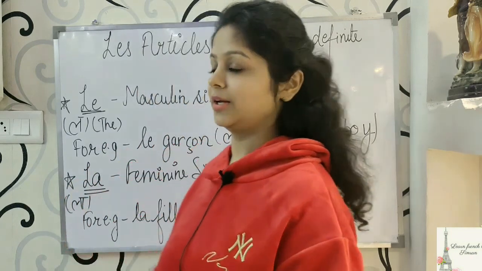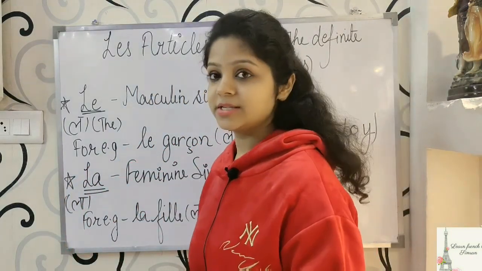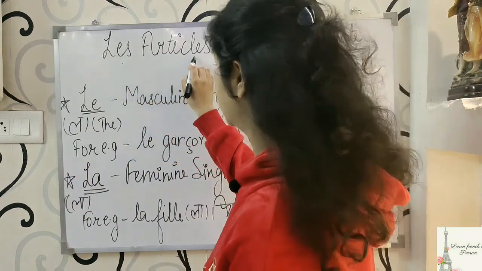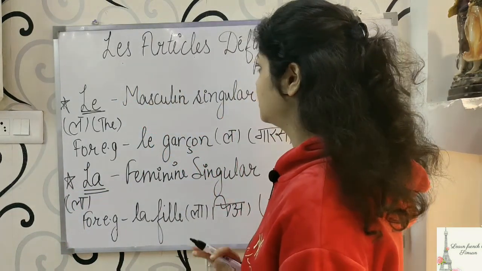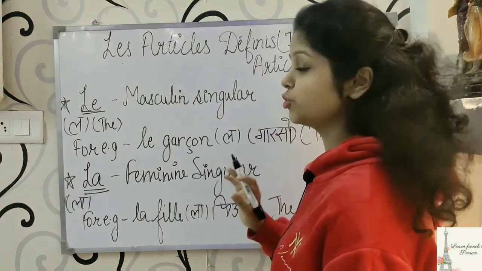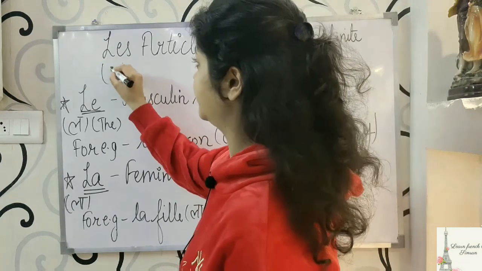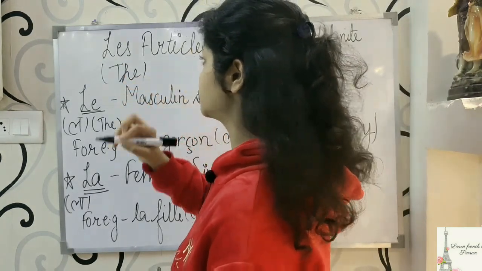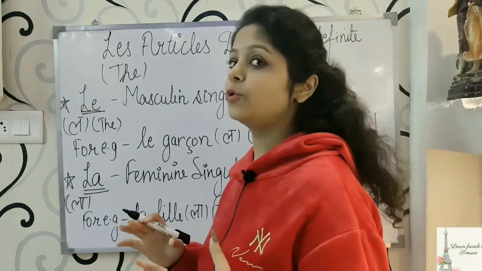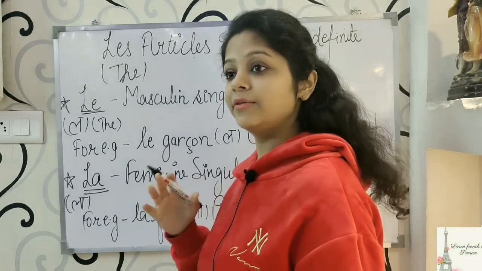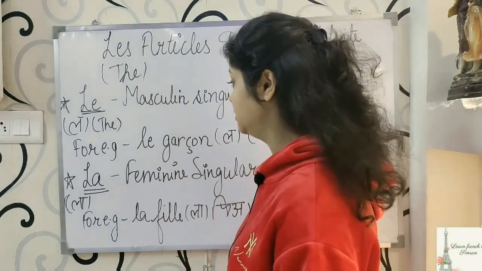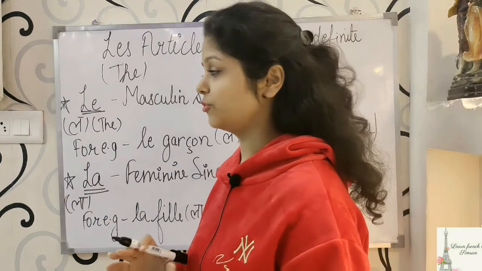So let's begin. As you can see here, I have written at the top les articles définis. It means the definite articles. And which is the definite article? That is the, THE, as we all know. Now, as I said, we have four forms of definite articles, which means the forms are different. So we'll see how it is formed in French.